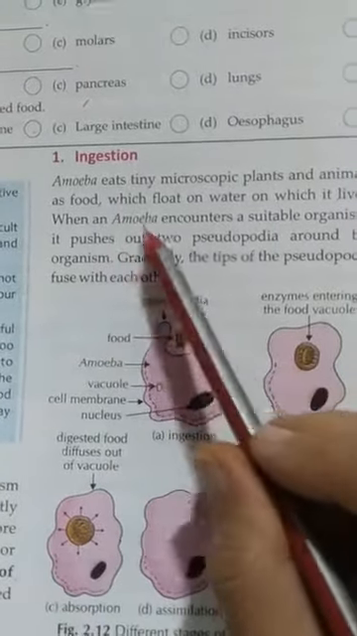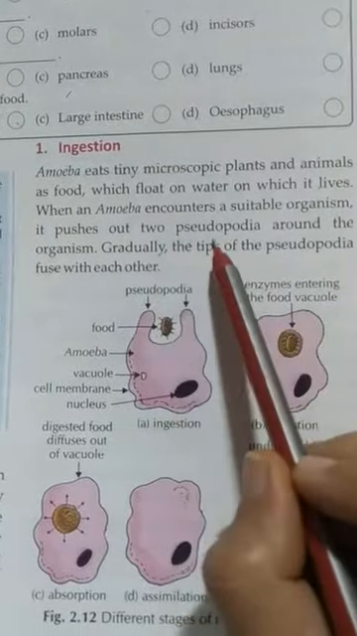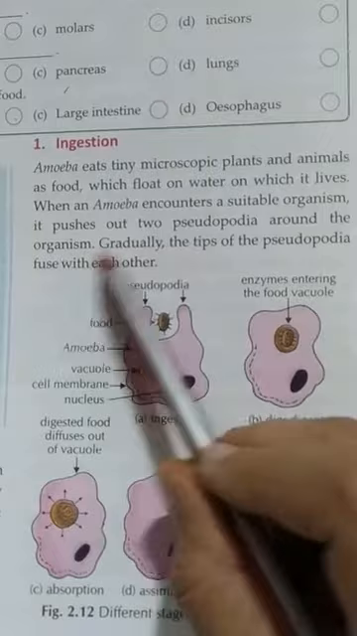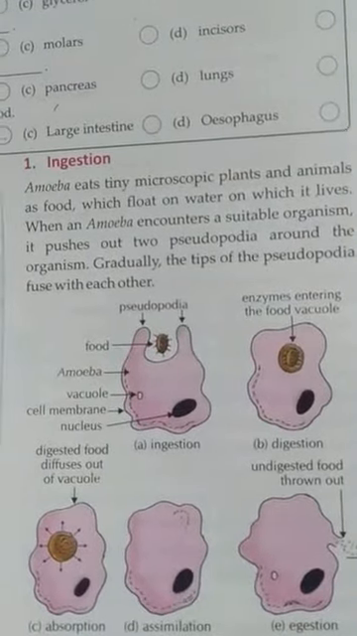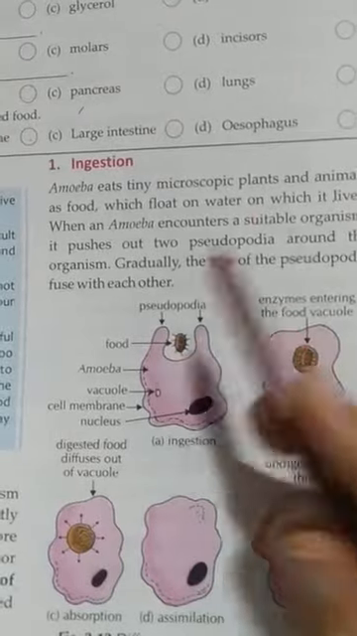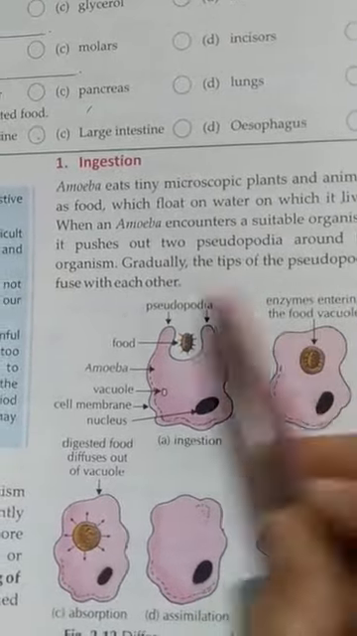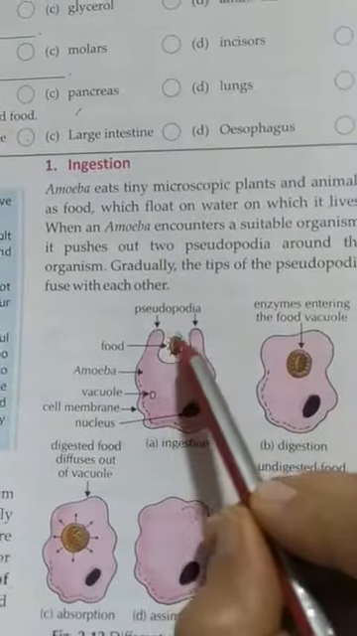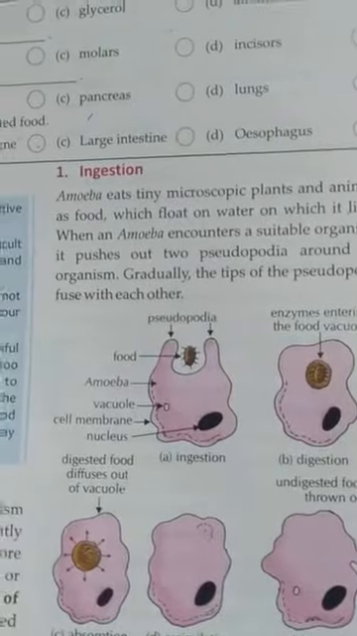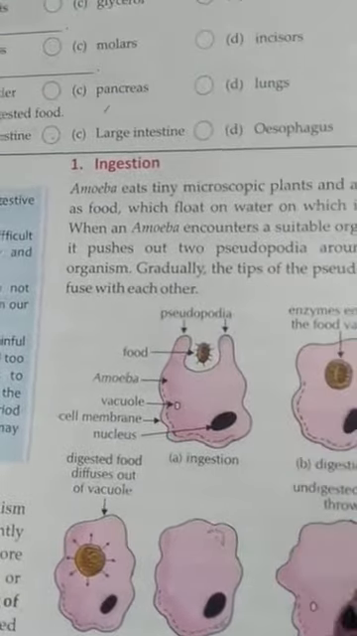When the amoeba encounters a suitable organism, it pushes out two pseudopodia around the organism. As it sees that the food is near, the two pseudopodia push the food inside itself. Then gradually the tips of the pseudopodia fuse with each other. The tips, meaning the upper part, will fuse. After catching the food, they combine with each other and the food is taken in by the amoeba, like this.